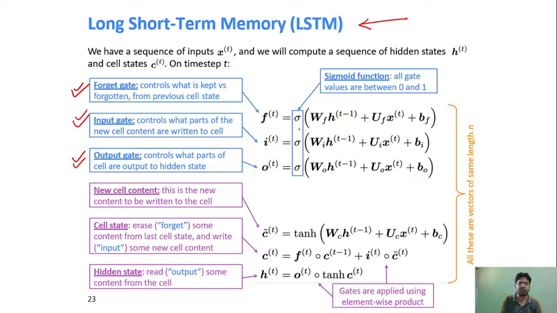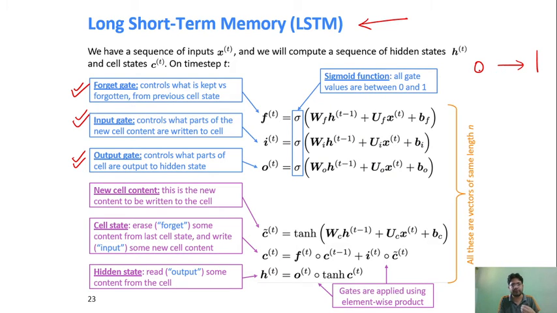Now here we have the sigmoid function. What sigmoid is, it has a value between 0 and 1. Suppose we are dealing with the forget gate, and your information is going to the forget gate. If a particular word is not really important for generating the next word, then the forget gate will put a value close to 0, which means you need to forget it, you do not keep it for a longer time, right?